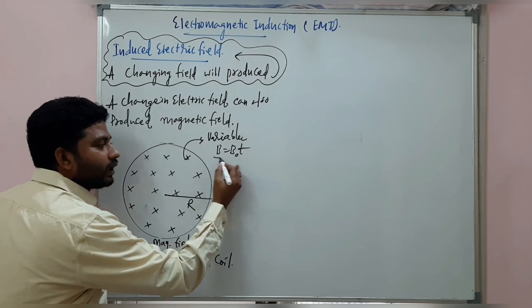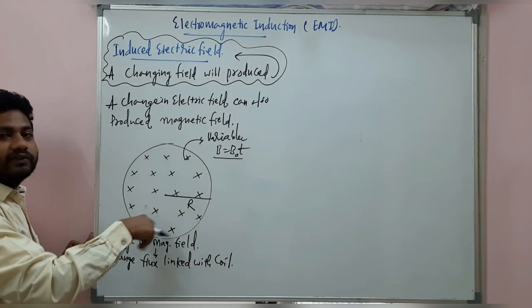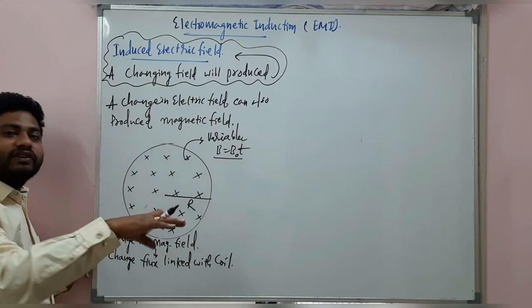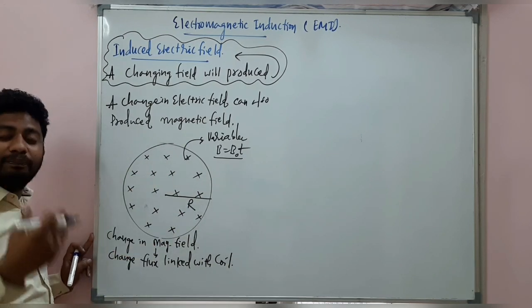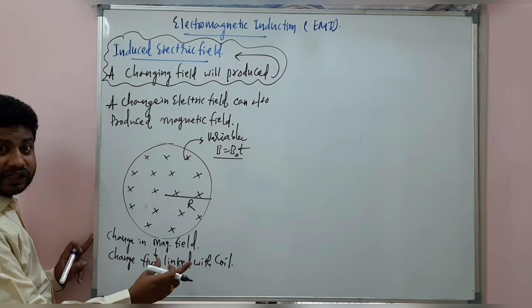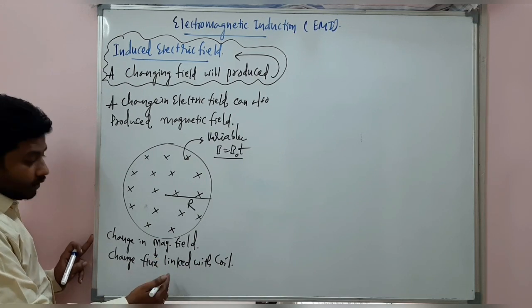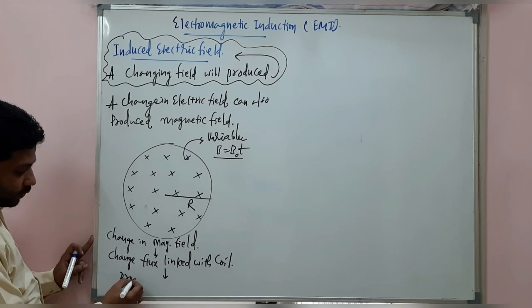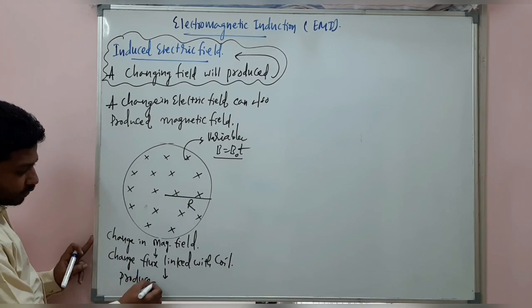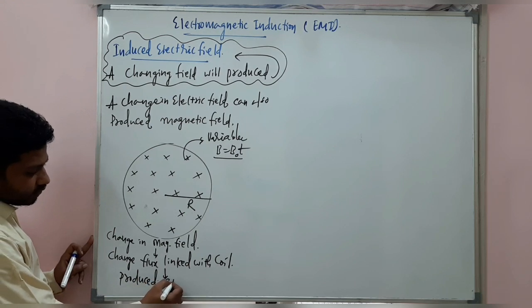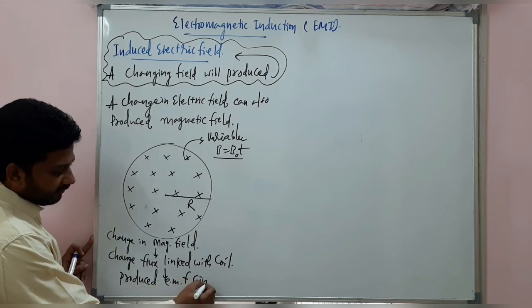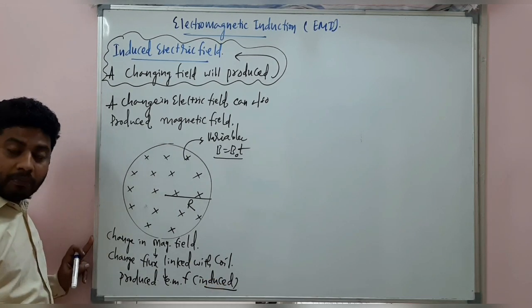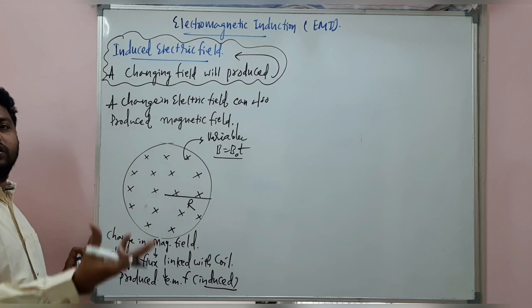At some particular magnetic field, the flux linked with the coil is different. As the time is increasing, the flux linked with the coil is completely different. It keeps on changing. When there is a magnetic flux change linked with the coil, there will be production of induced EMF. Yes or no? This is induced EMF. Battery EMF is a source of electric field.